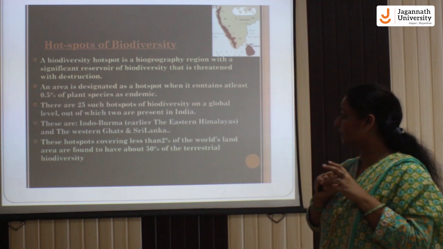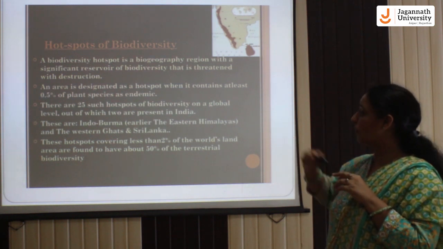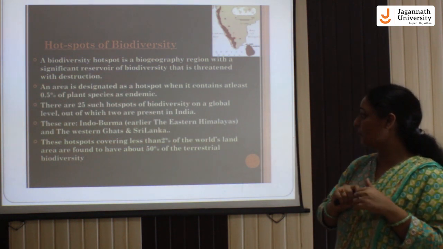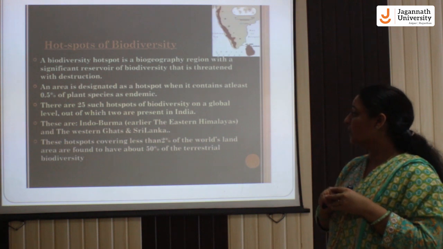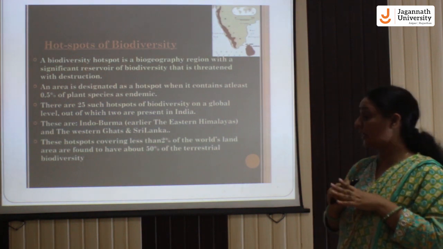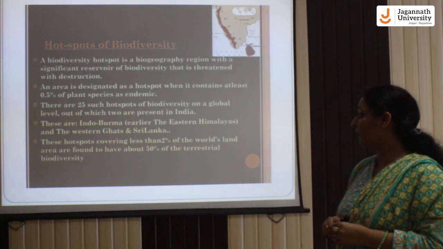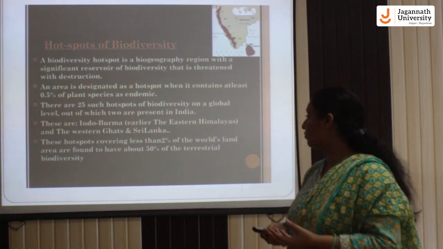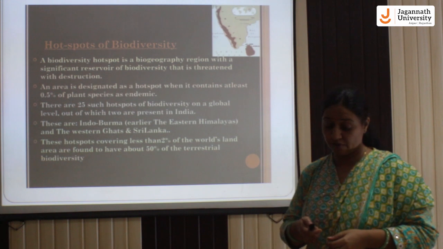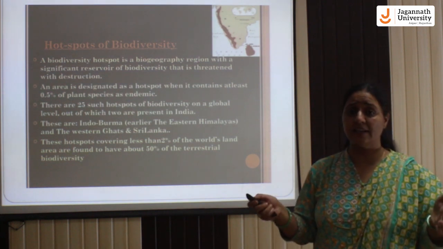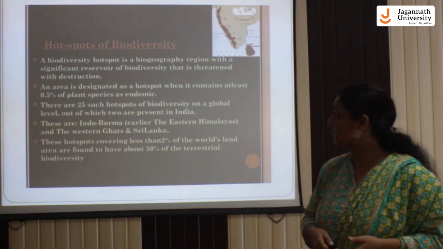Indo-Burma's earlier name was Eastern Himalayas. These hotspots cover less than 2% of the world's land area, yet they hold 50% of the terrestrial biodiversity. That means the smallest area covers the largest biodiversity.